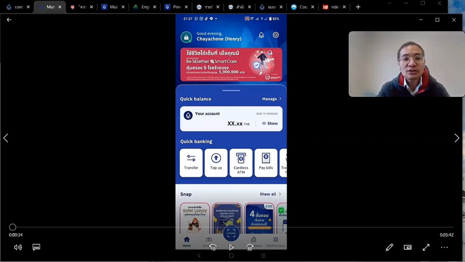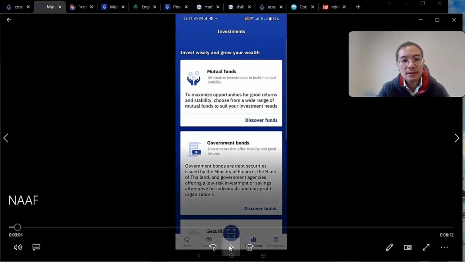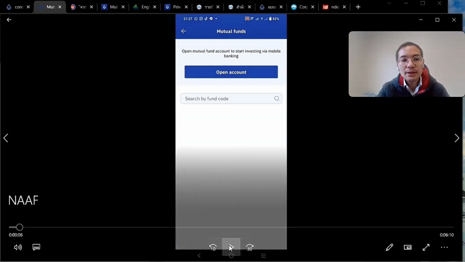So first, I have logged into my mobile banking app, and next I'm going to select the investment section down below. Here I'll be prompted with mutual funds, government bonds, securities. Just click mutual funds. Here I'll be opening a mutual fund account.